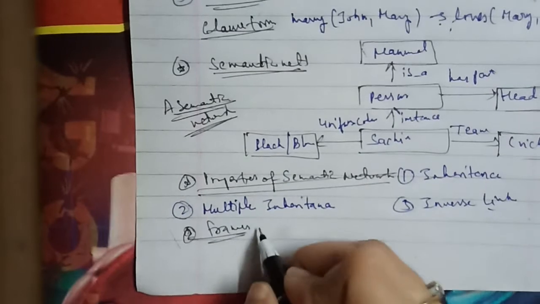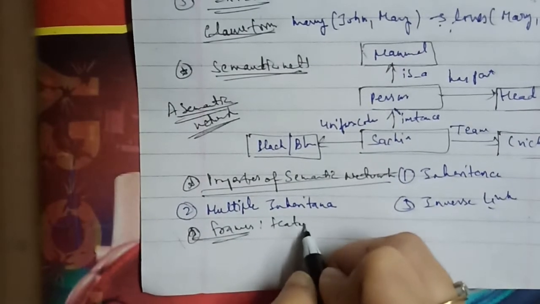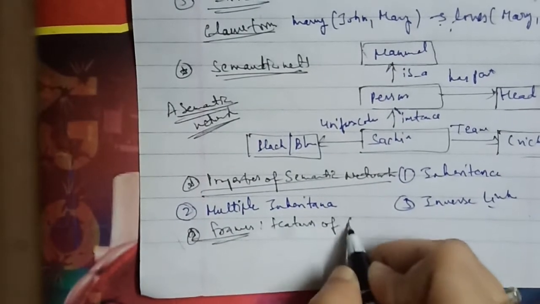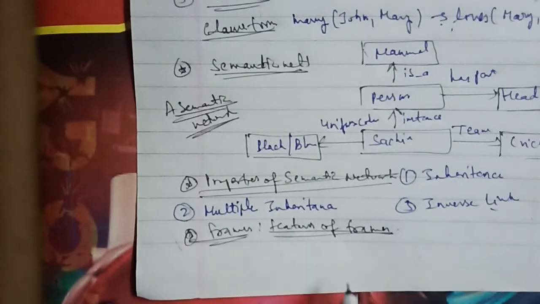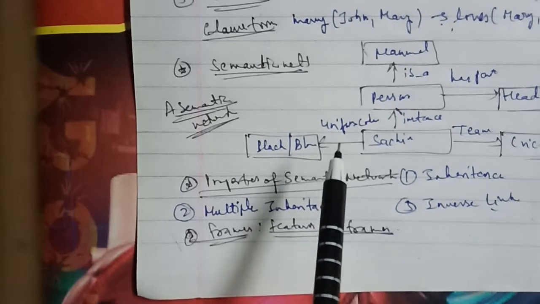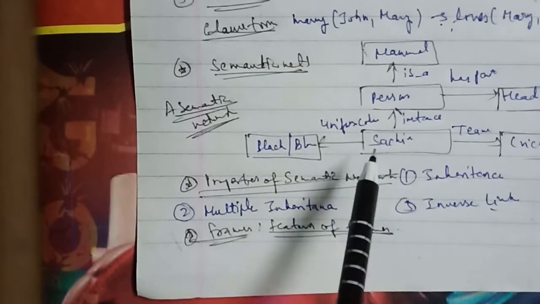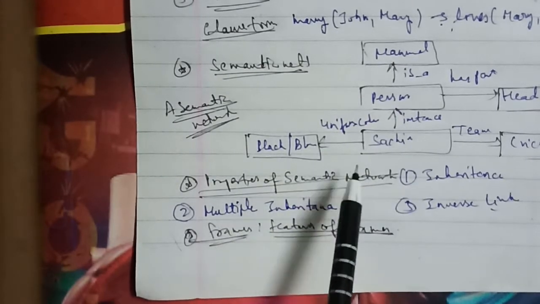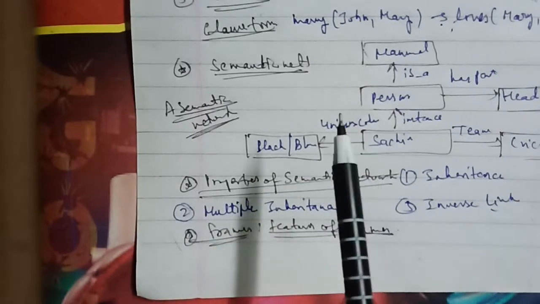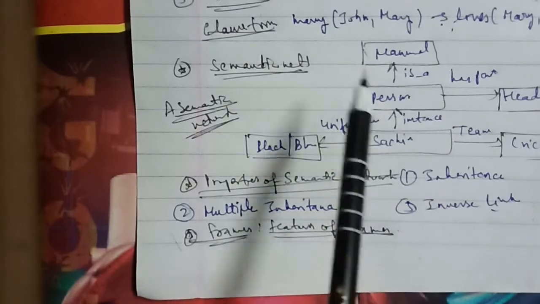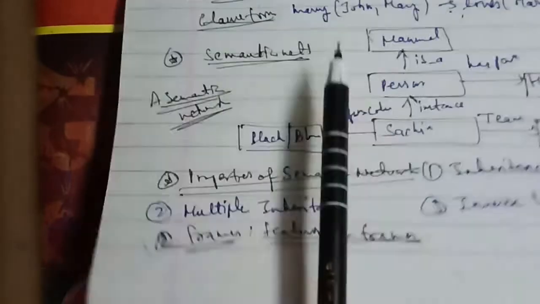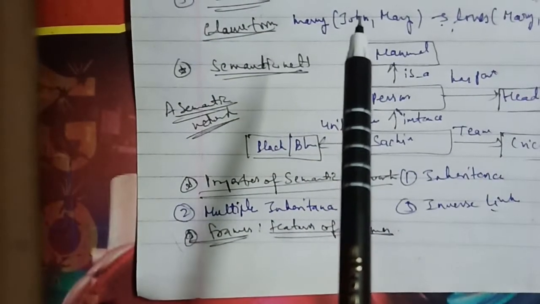And the features of frame we will discuss again. In terms of features of frame, there is the value of the slot, a default value in case no value is present, and procedures to be run when a value is put into a slot or removed, which can be used to implement demons. And the data type information, that is the constraints and possible slot fillers as well.